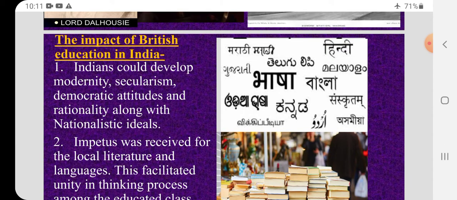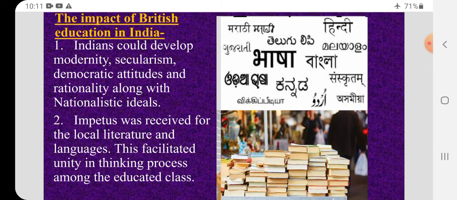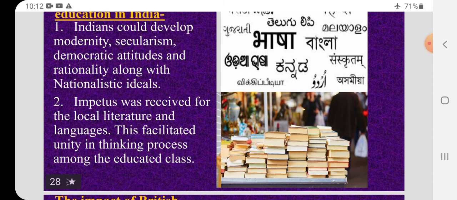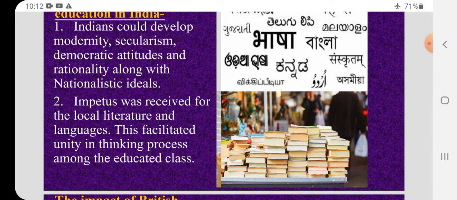The impact of British education: Indians could develop modernity. So what happened after education was introduced in India? All the Indians started to develop modernity, secularism, democratic attitudes, and rationality along with nationalistic ideals. So the Indians started to think and started to have a love for the nation. All these things started once the Britishers gave education to us.